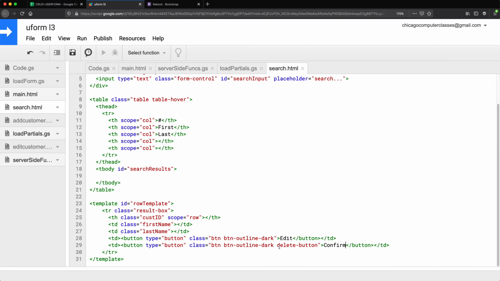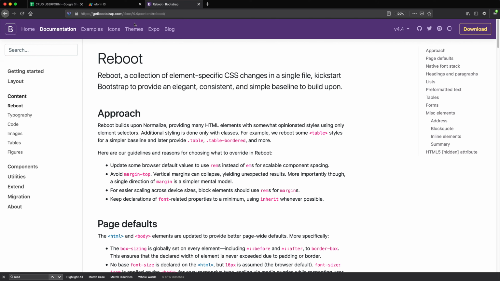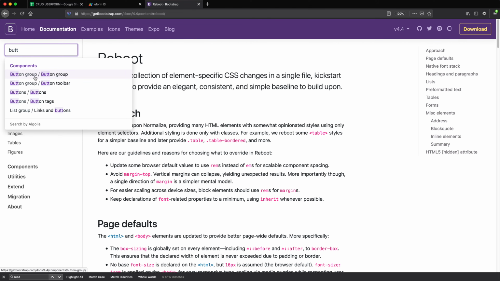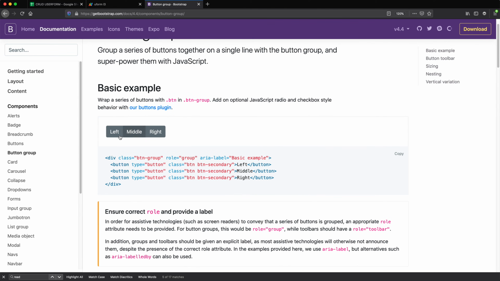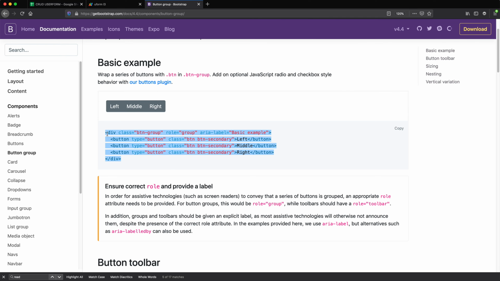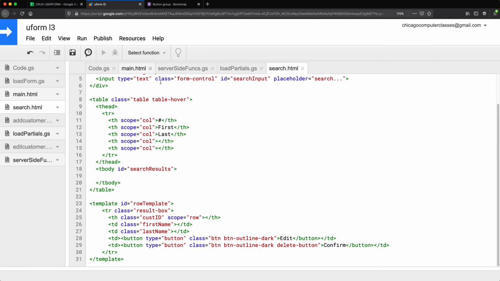What I'm going to do, I want this to be kind of in the same line altogether. Let's go to Bootstrap and get something that sits with 2 buttons on the same line. Button group would probably be that. See, there it is. We have like 3 buttons. They're all on the same line. So I'm going to take this, go back to that.